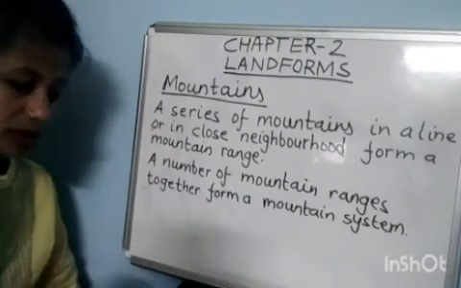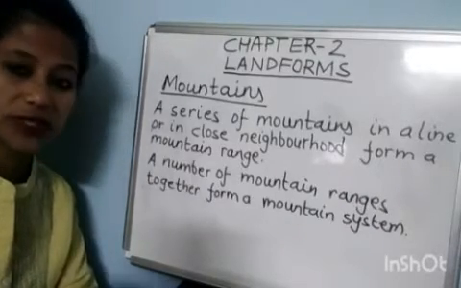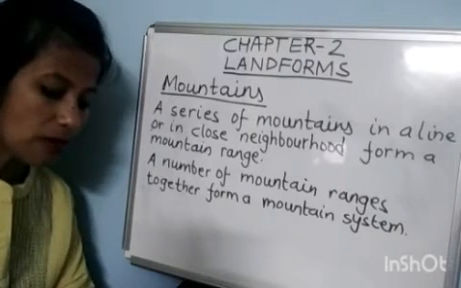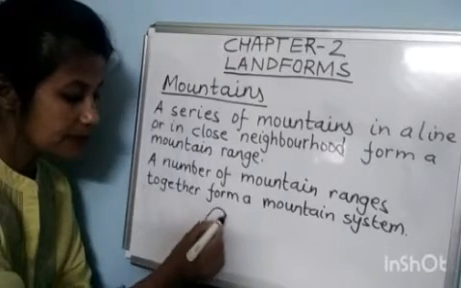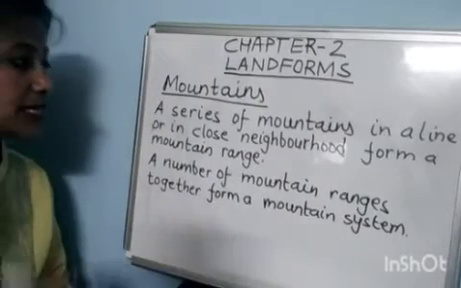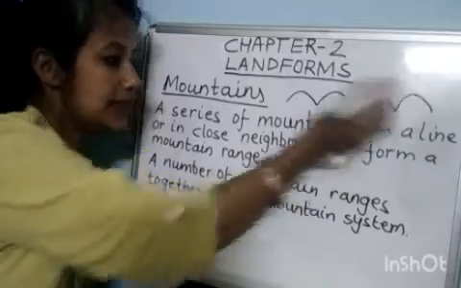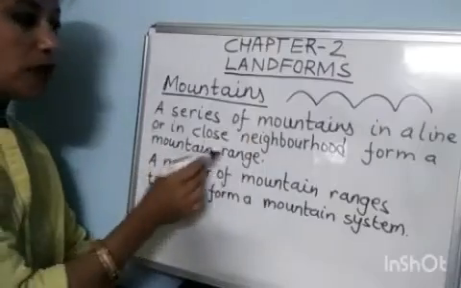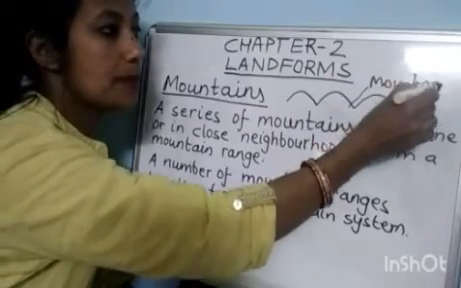Now, mountains. A mountain is an elevated part of the Earth's surface, which is roughly of triangular shape. If we see any mountain, they are like this. Which shape is this? Triangular only. A series of mountains in a line or in close neighborhood forms a mountain range. This is called what? Mountain range.